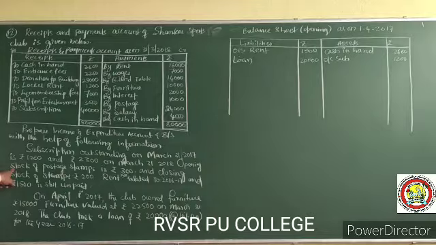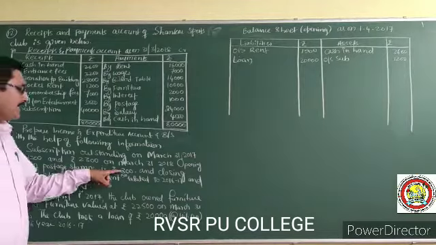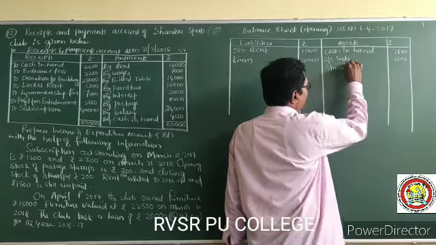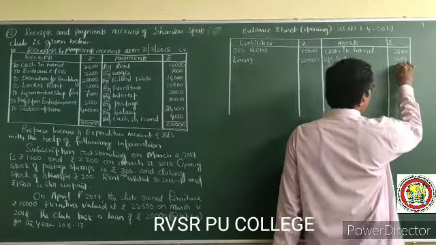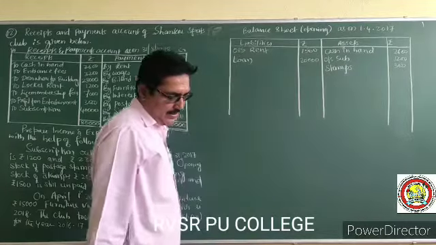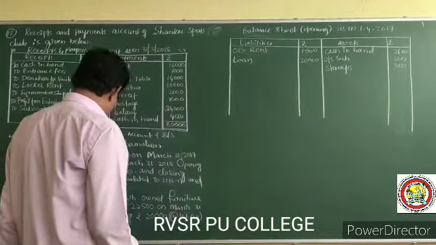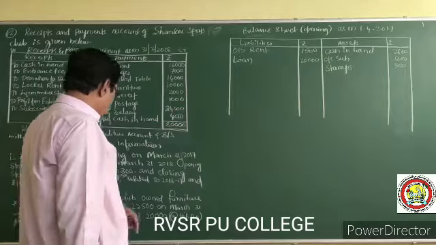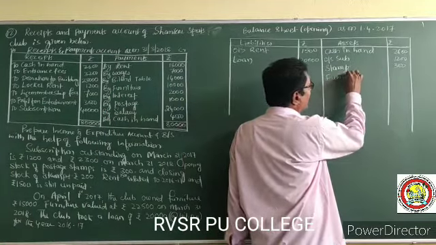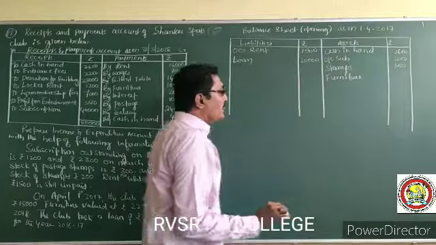Opening postage stamps 300 is there. Stamps 300, and furniture opening value. See, here two values are there.